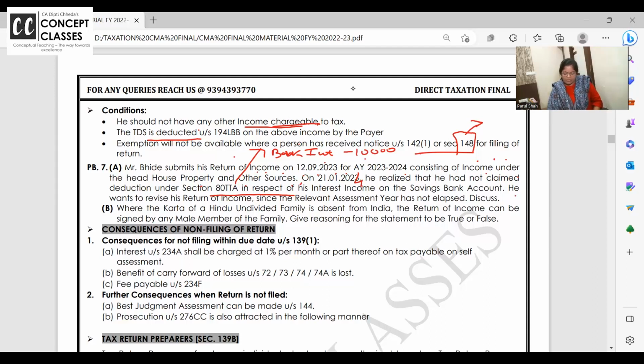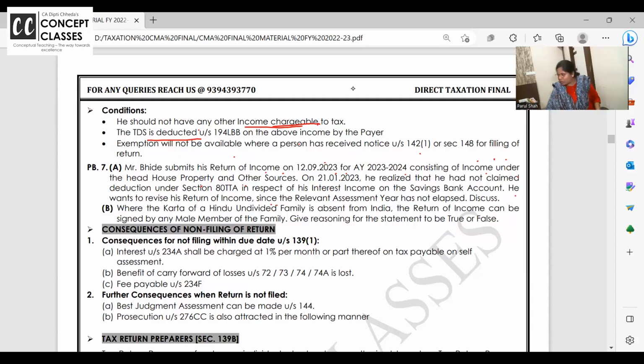Okay. He wants to revise the return since assessment year is not over. Financial year 22-23. Assessment year is March 24, end of the assessment year. So as of now the assessment year is not over, so he is saying I can file the revised return. Is he right in doing so? Discuss. Can he file the revised return? I want you all to please say the answer. You wrote bank interest, 80 TTA deduction is up to 10,000. Up to 10,000.